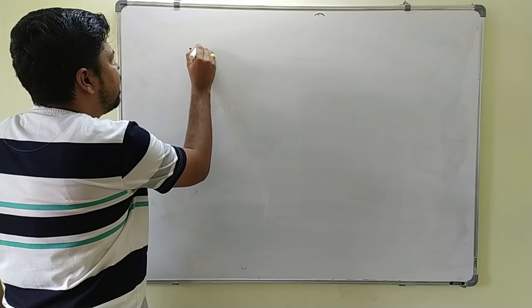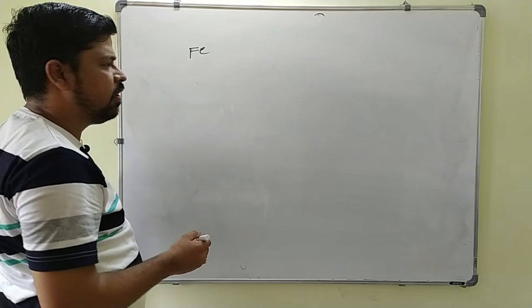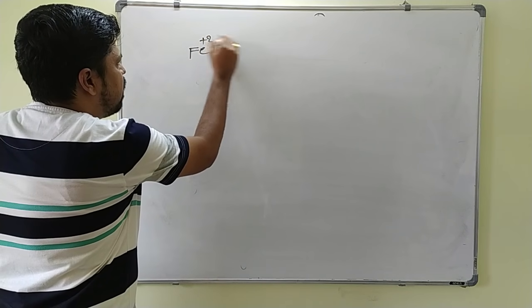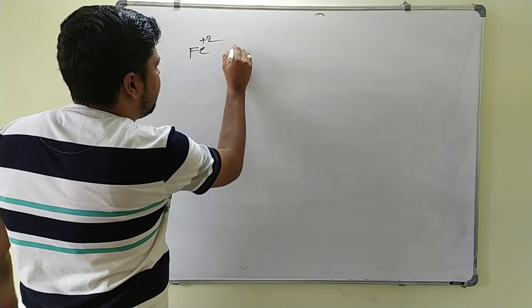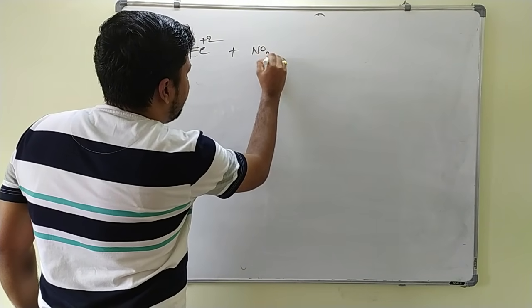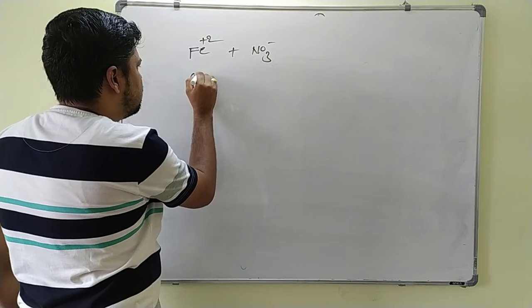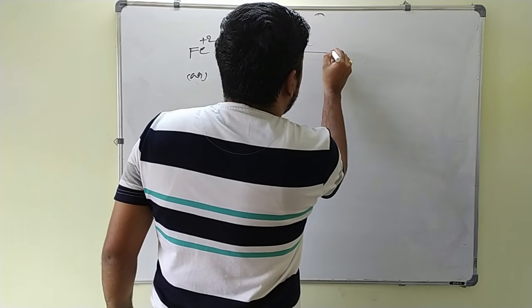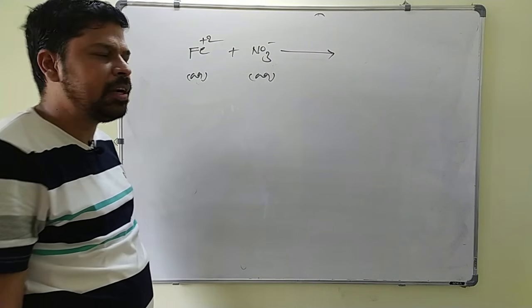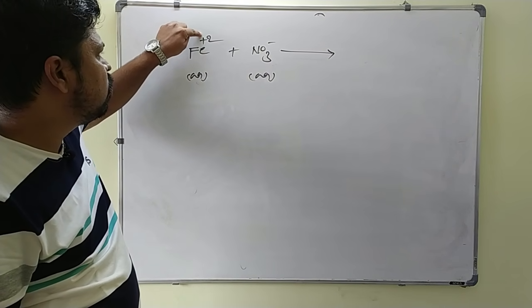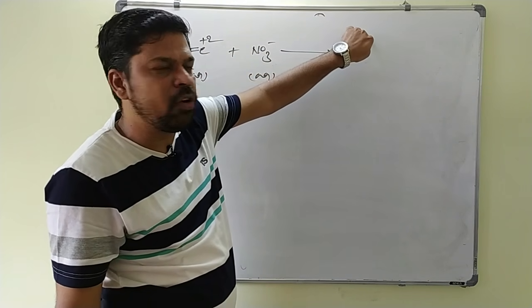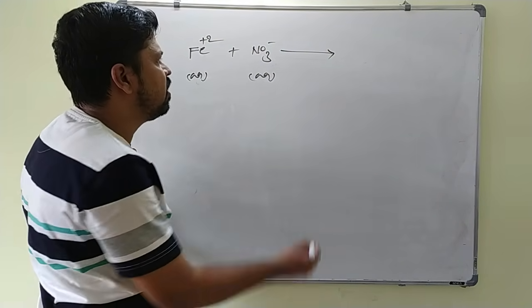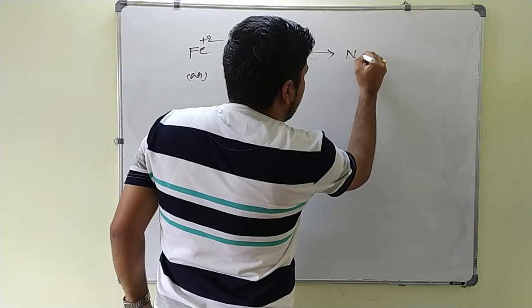Simply first what you are adding here? Dilute solution of FeSO4. In that one, Fe is having +2 oxidation state. This is added to the aqueous solution containing nitrate ion like this. This is also aqueous medium, and this also what? Aqueous medium. Now the formation of the brown ring depends on the ability of Fe+2 to reduce nitrate ion to the nitric oxide. Here what happens? Nitrate ion is reduced to nitric oxide like NO.